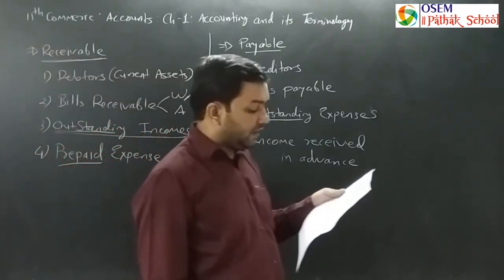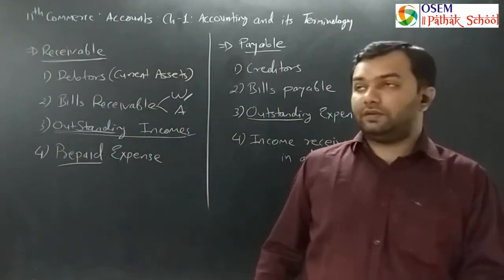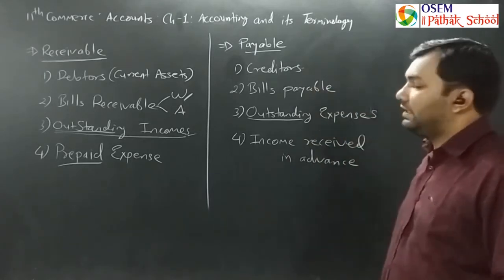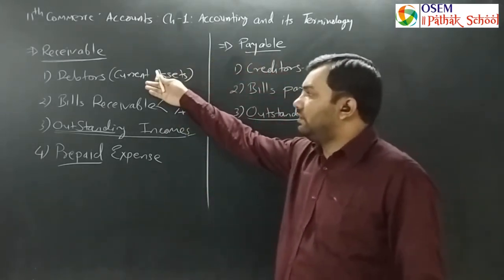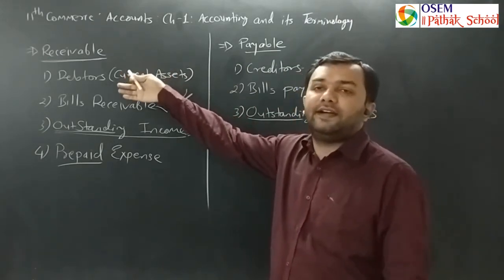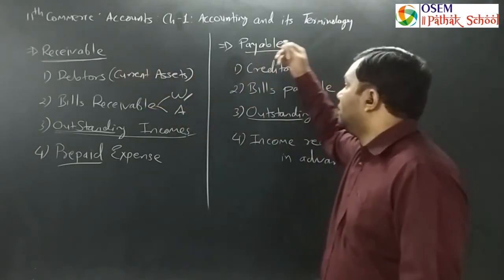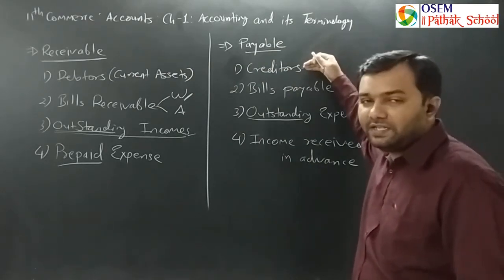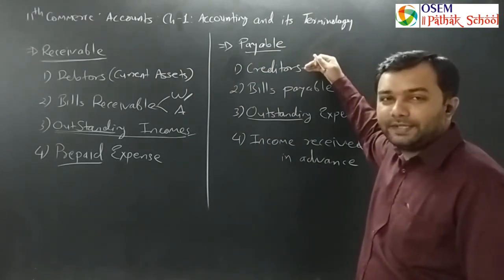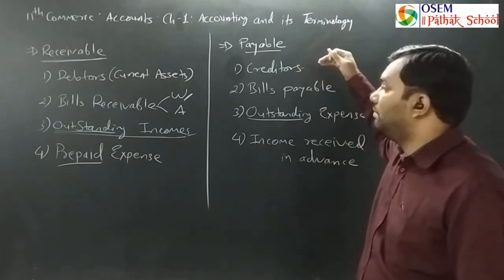So what is given in your textbook, page number 17, point number 34, that is creditors. So exactly opposite. In debtors, we are selling the goods without receiving any money. Here, we are purchasing the goods without paying any money.